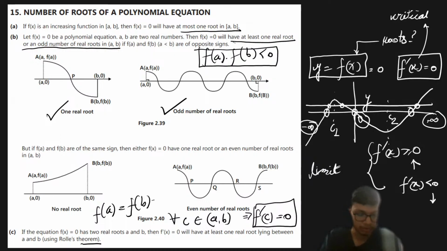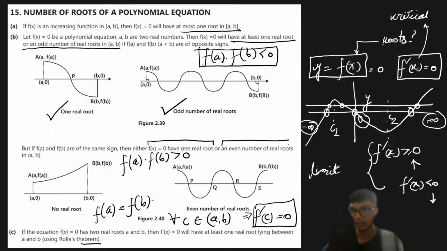Okay, so now if I try to see that if f of a and f of b are of the same sign, that is, if f of a into f of b is greater than 0, then either f of x will have no real root or an even number of real roots. Right, it will either have no real root or it will have an even number of real roots.